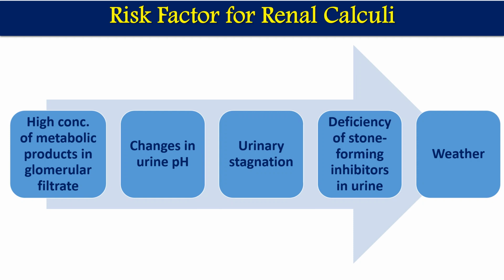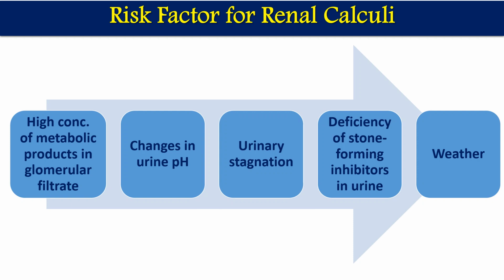There are some compounds, some molecules, which inhibit stone formation. If our body is deficient in those stone inhibitor substances, stone formation will take place.